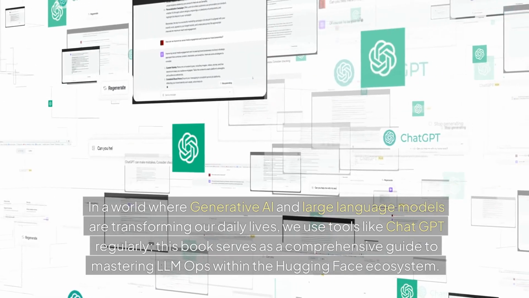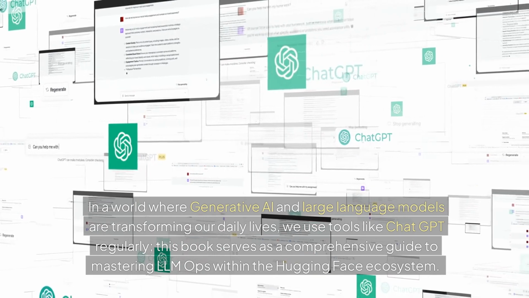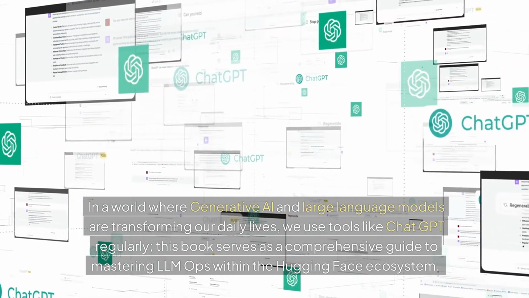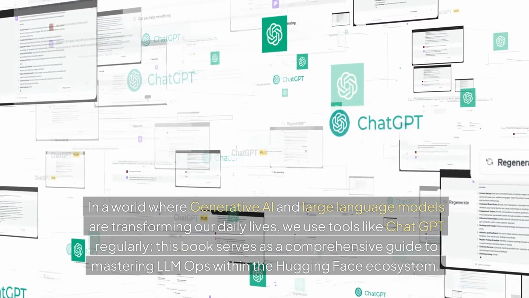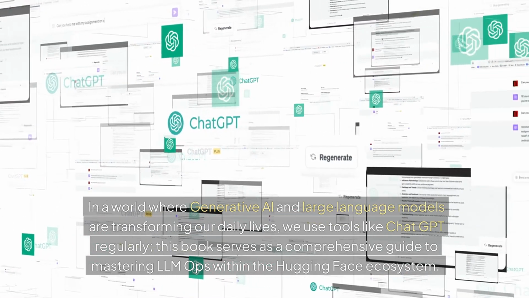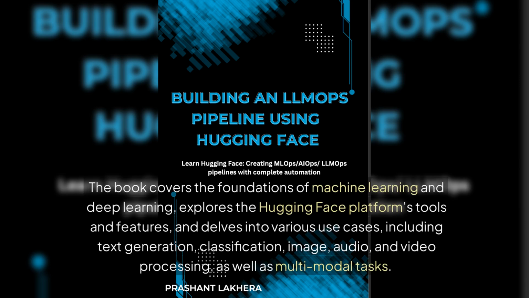In a world where generative AI and large language models are transforming our daily lives, we use tools like ChatGPT regularly. This book serves as a comprehensive guide to mastering LLM ops within the Hugging Face ecosystem. The book covers the foundations of machine learning and deep learning, explores the Hugging Face platform's tools and features, and delves into various use cases, including text generation, classification, image, audio, and video processing, as well as multimodal tasks.